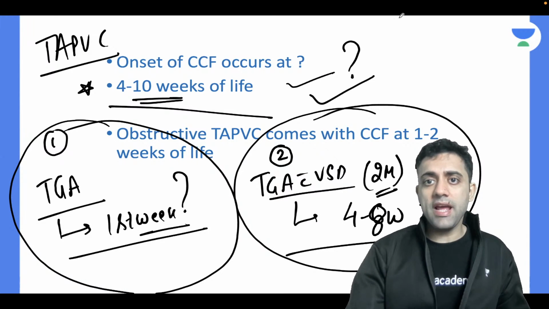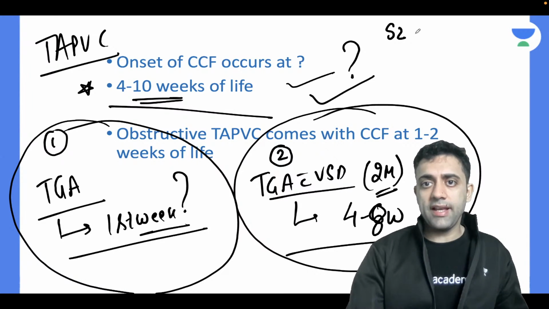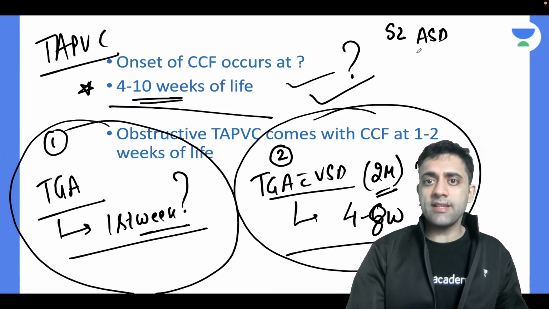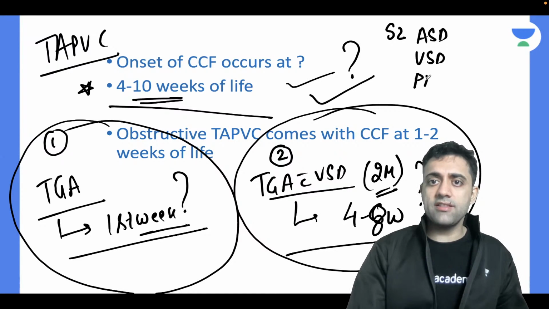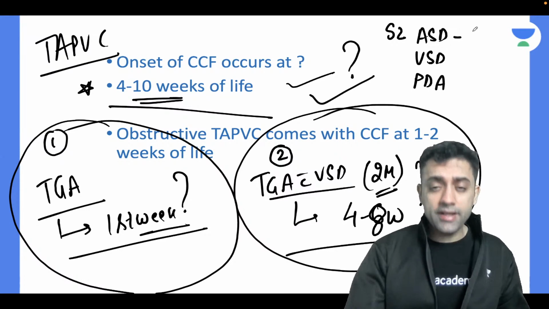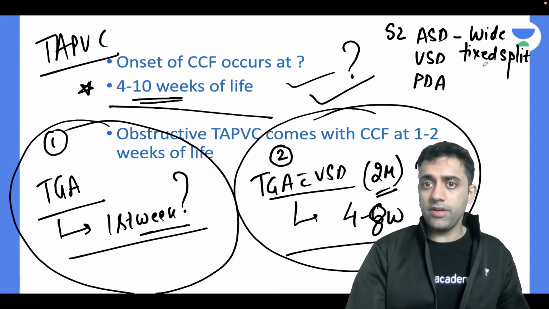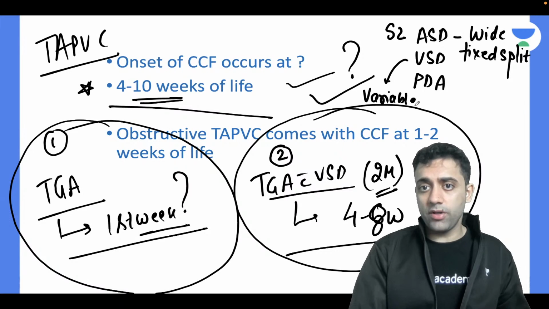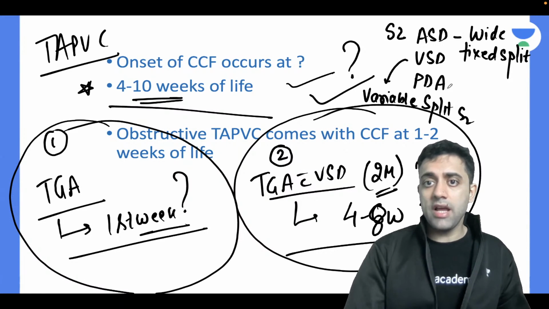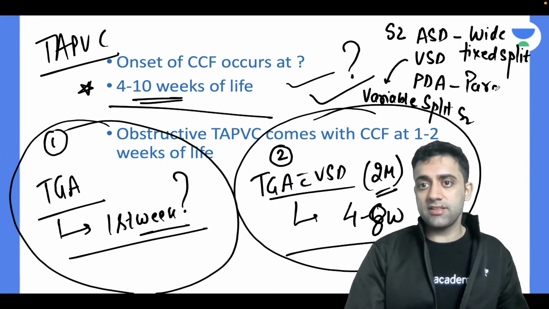For example, the S2 heart sound. I told you in the last class also. What happens to the S2 heart sound in ASD, VSD, and PDA? In ASD, there is a wide fixed split of S2. In VSD, you have a wide variable split of S2, and in PDA, you will have a paradoxical splitting of S2.